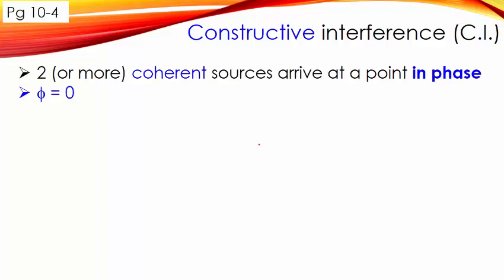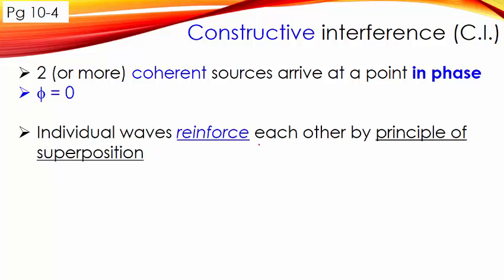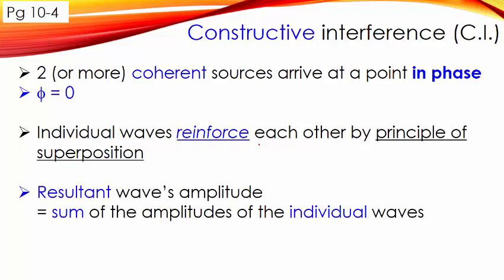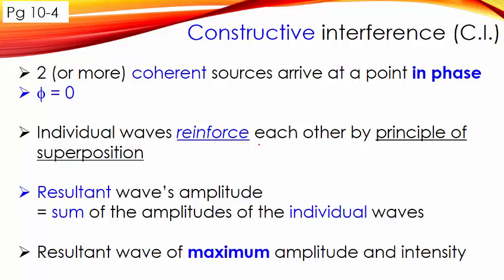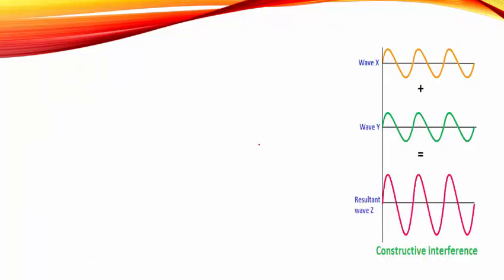This means when we have two or more coherent sources, they arrive at a point in phase, which means the phase difference is zero. These individual waves will reinforce each other, and the individual displacements will add up. That is our principle of superposition. Therefore, the resultant wave amplitude will become the sum of the amplitudes of the individual waves, so it becomes larger. This will give us a resultant wave of maximum amplitude and intensity.